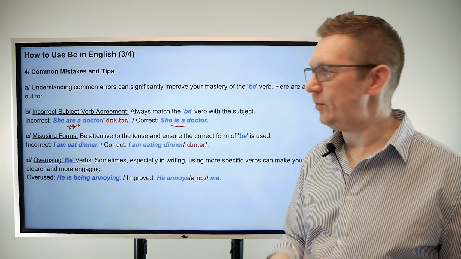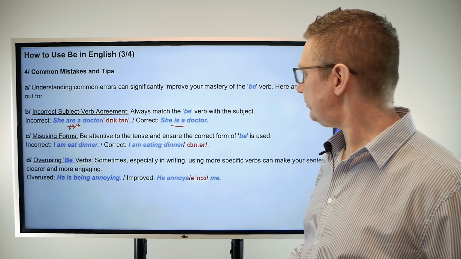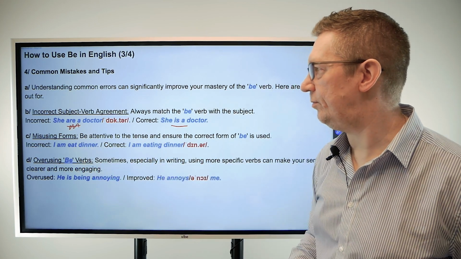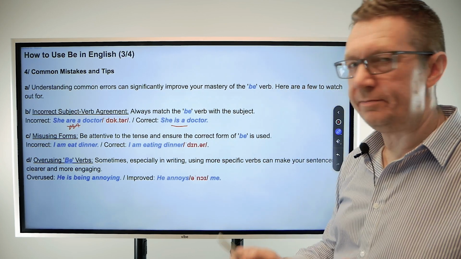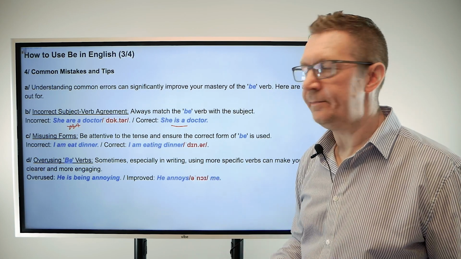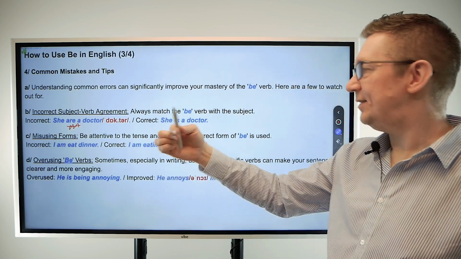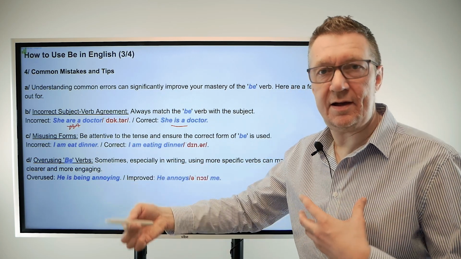So it's just something to be aware of. Just make sure that the subject and verb agree and match. Okay, misusing forms. So, "I am eat dinner", for example. Please be aware that actually that doesn't work. "I am eating." You can say "I eat dinner every day." You can say, "I am eating dinner now."